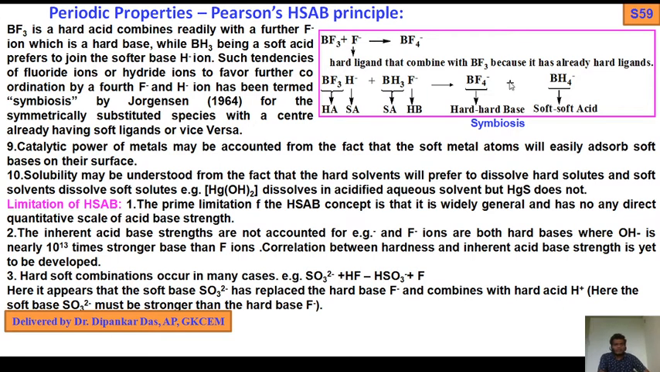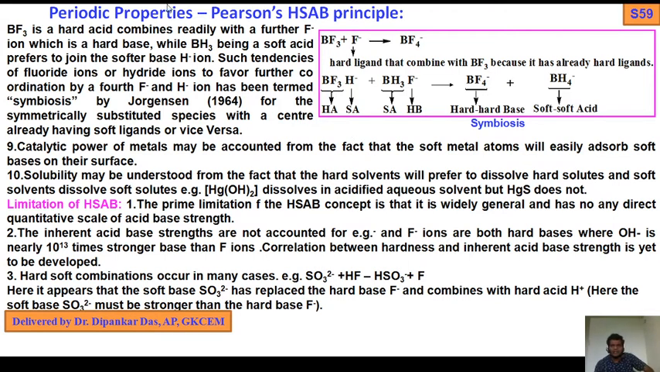Now take examples. BF3 is a hard acid and combines readily with further F- ions, which are hard bases, while BH3, being a soft acid, prefers to join soft base H- ions. Such a tendency of fluoride ions or hydride ions to favor further coordination by the fourth F- or H- ion has been termed symbiosis by Jorgensen in 1964, for symmetrically substituted species with the center already having soft ligands, and vice versa.